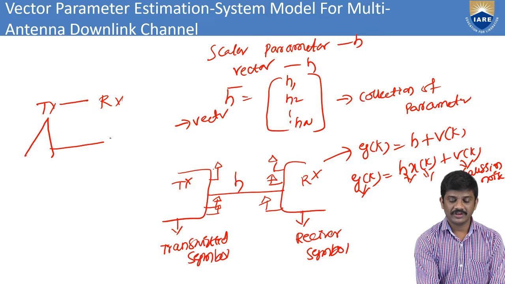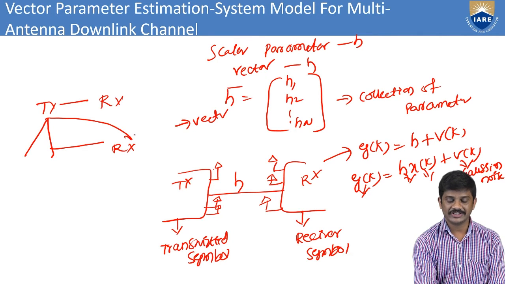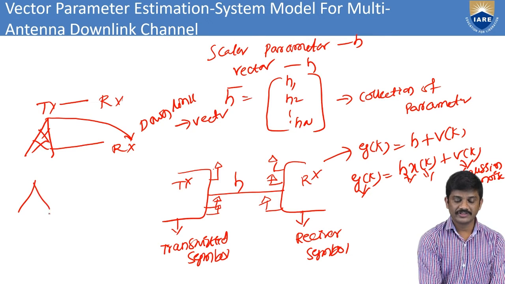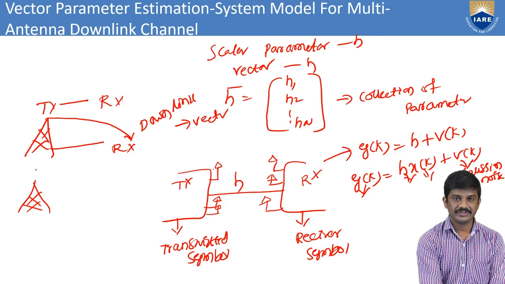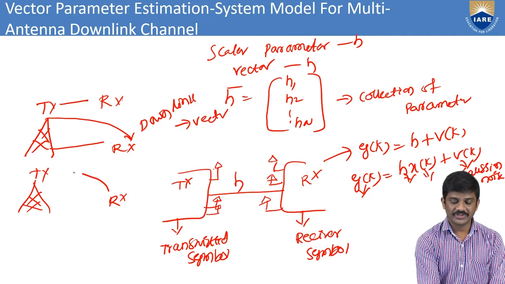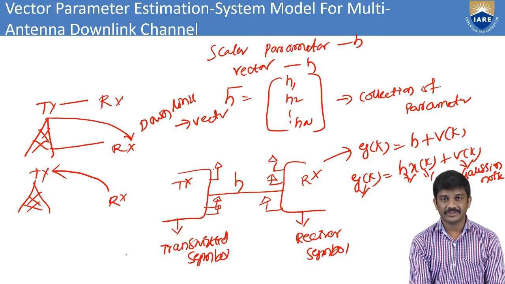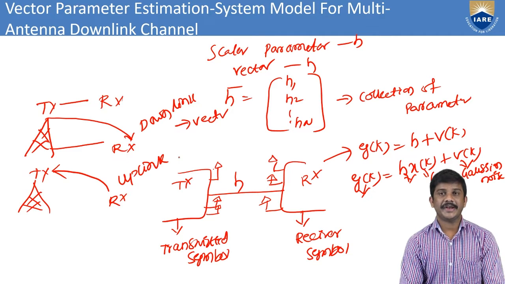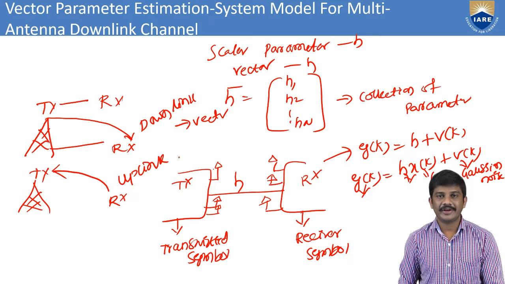Okay, in between here we have the receiver. Whenever information is transmitted to the receiver, this is a downlink. This is the base station. Here, this is called downlink. Coming to another, this is a base station. This is a receiver, this is a transmitter, and this is a receiver. If the information is passed from the receiver to the transmitter, the base station, this is called uplink. That is a downlink, and this is the uplink.